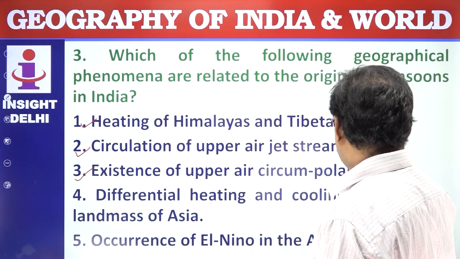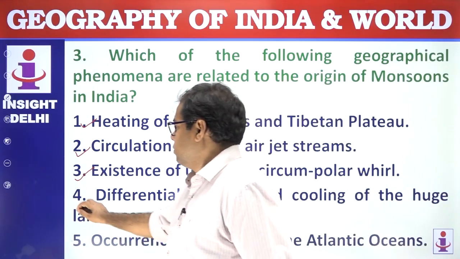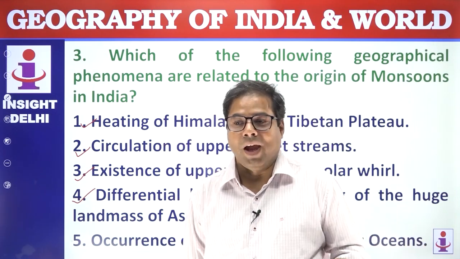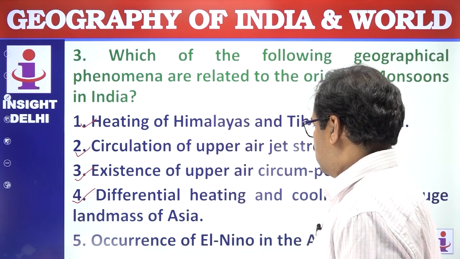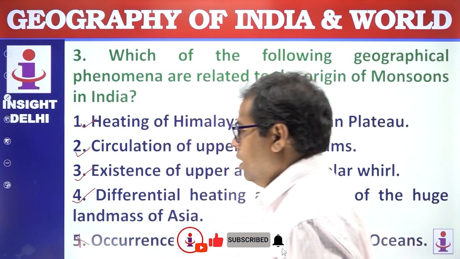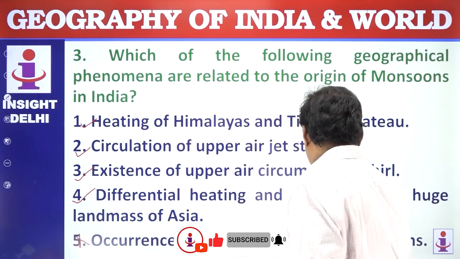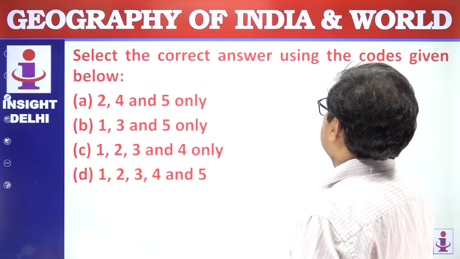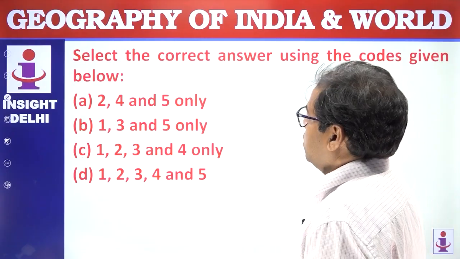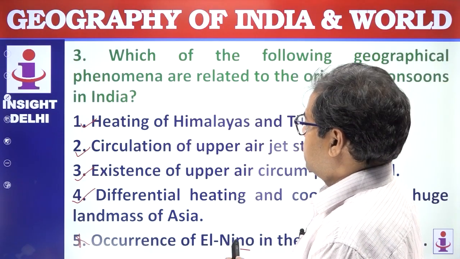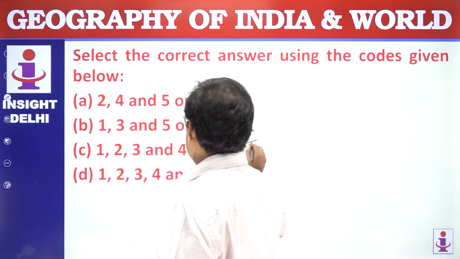Differential heating and cooling of huge land masses of Asia is correct. This is the classical concept of Halley. Occurrence of El Nino in the Atlantic Ocean is not correct, because El Nino occurs in the Pacific Ocean. So statement 5 is wrong. Statements 1, 2, 3, 4 are correct, so the answer is C.